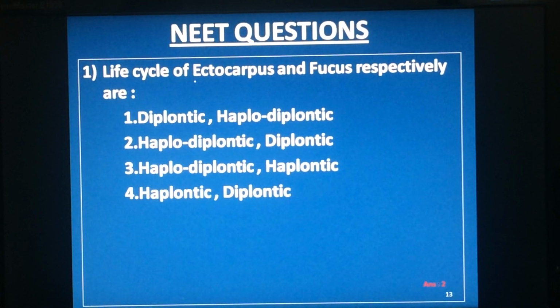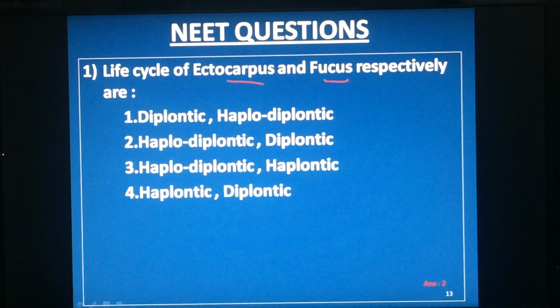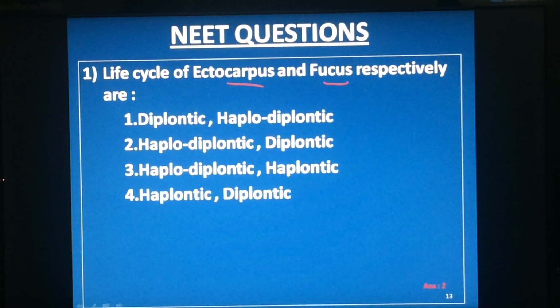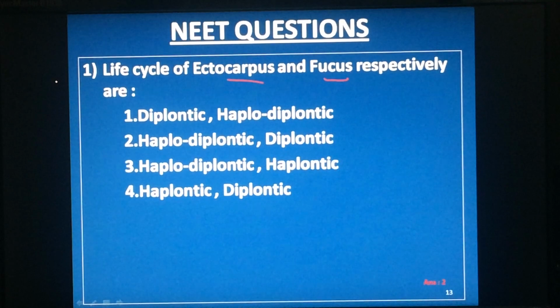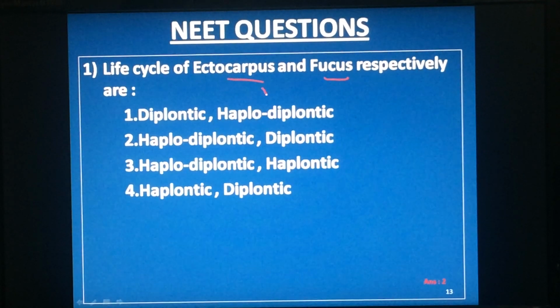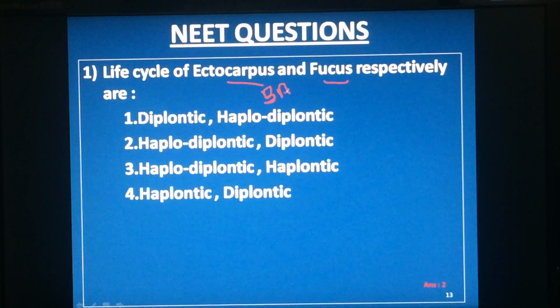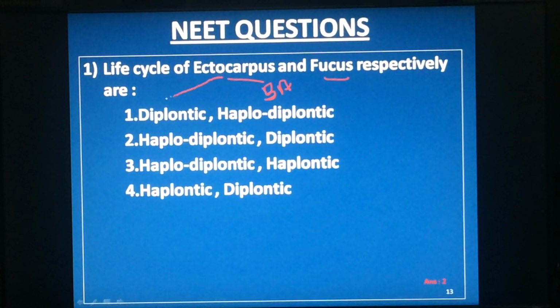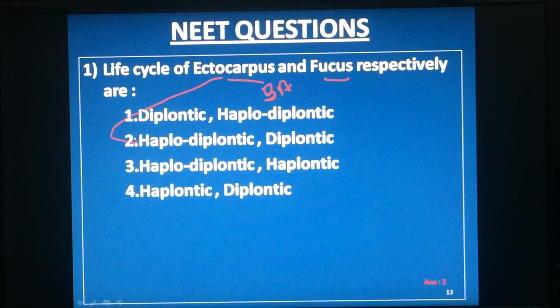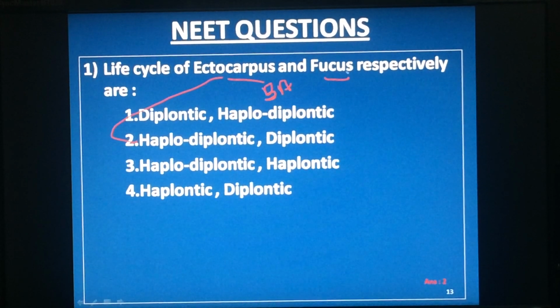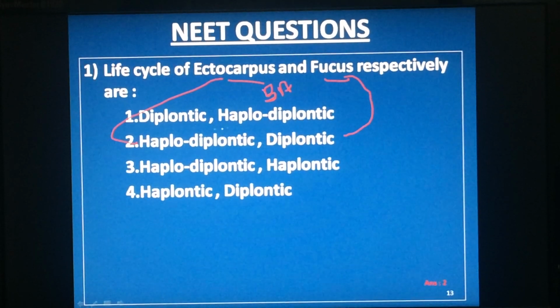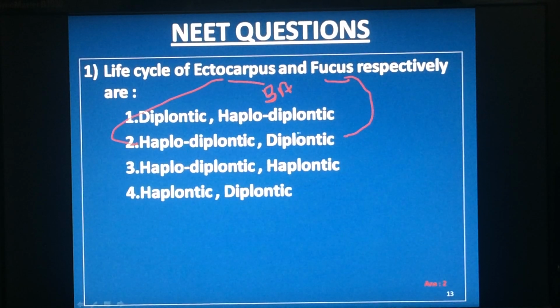Life cycle of first question. The life cycles of Ectocarpus and Fucus respectively are... Both are brown algae. Where in Ectocarpus, haplodiplontic life cycle takes place. In Fucus, diplontic life cycle takes place. That's why the answer is 2.